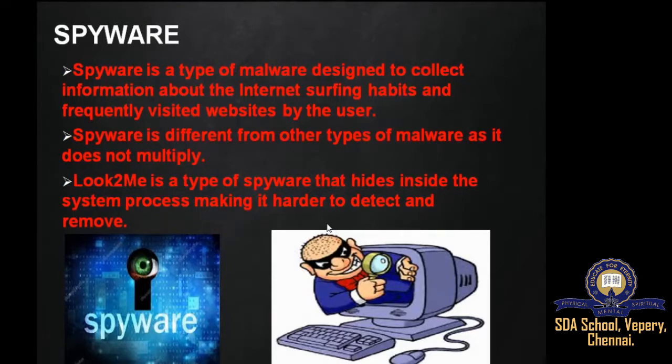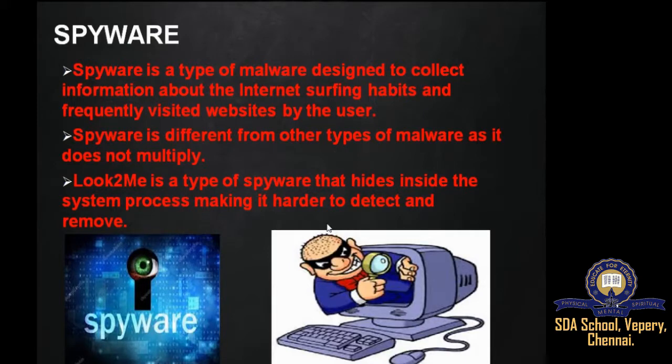You all know when you use mobile phones, you use your browser to search for something, but automatically pop-ups start appearing for advertisements that you don't want, right? If you click on those pop-ups or advertisements, then spyware can be installed in your system. Spyware is different from other types of malware as it does not multiply. It only installs itself once on the computer of the user.